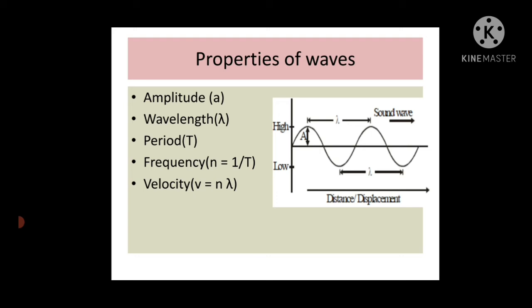Now wavelength. Wavelength means what? Once again I will explain what you mean by wavelength. Wavelength is the distance between two successive particles which are in the same state of motion, or we can say in the same phase. This is called wavelength, and it is denoted by lambda.